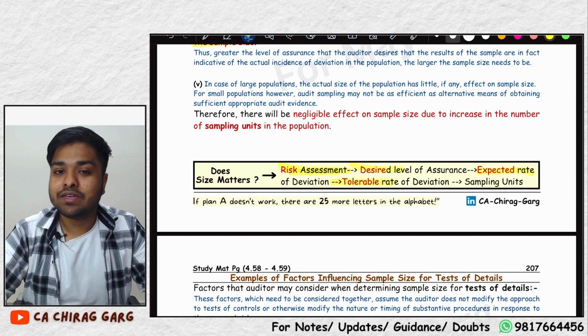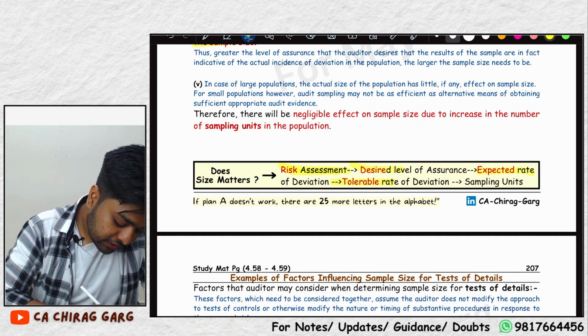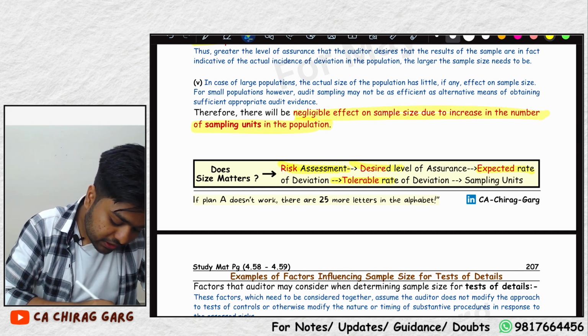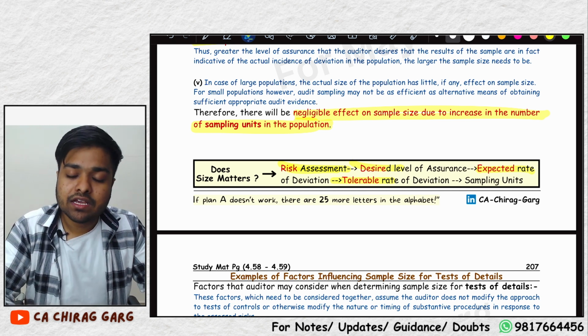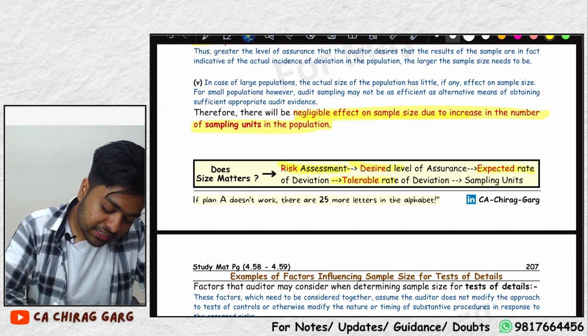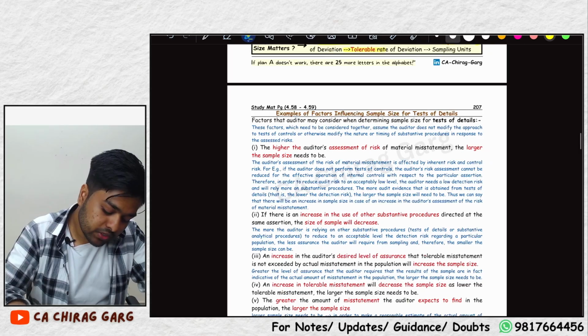I am assuming that you have done your classes already. Therefore, there will be a negligible effect on the sample size due to increase in the number of sampling units in the population. In statistical sampling, we do not increase the sample size in proportion to the population. So here is the last line: there is a negligible effect on sample size due to increase in the number of sampling units in the population.